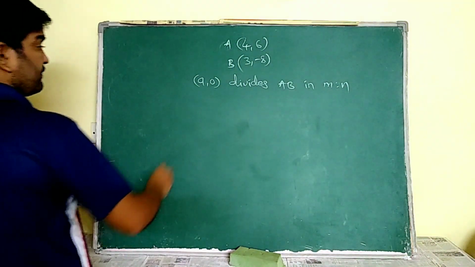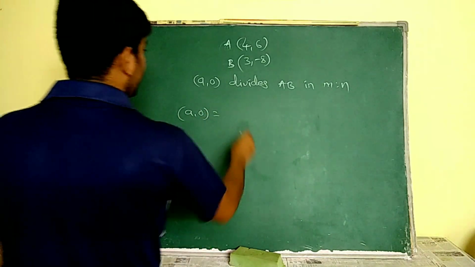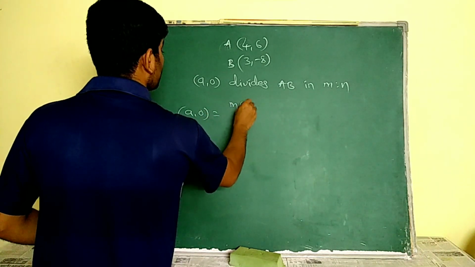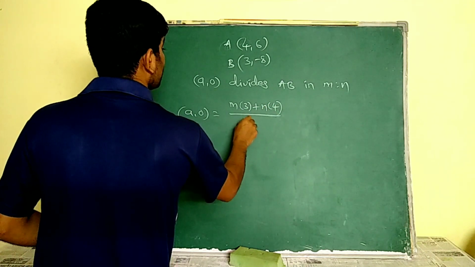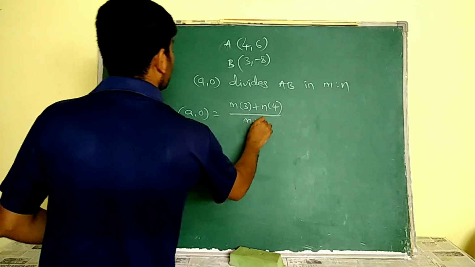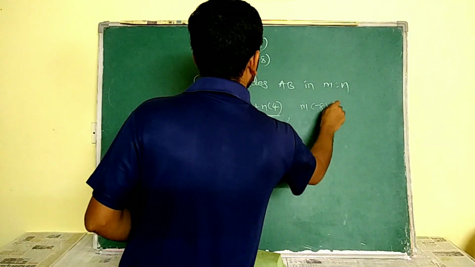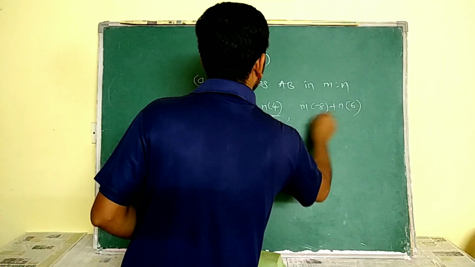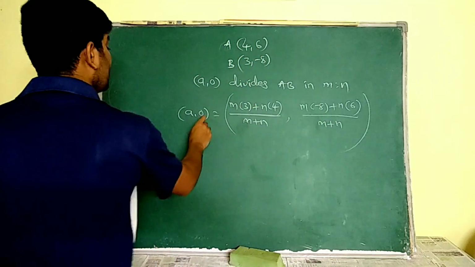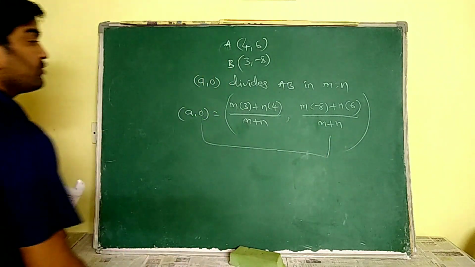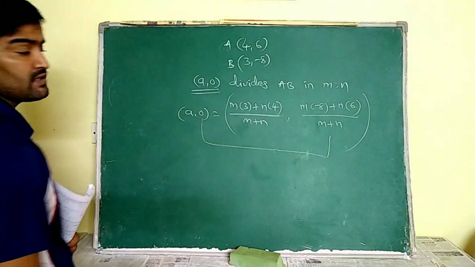So we know that for this point the formula is a comma 0 is equal to mx2 plus nx1 by m plus n, comma, my2 plus ny1 by m plus n. See, here these two are going to be equal. As it is a point on x-axis, that's why we took a comma 0.